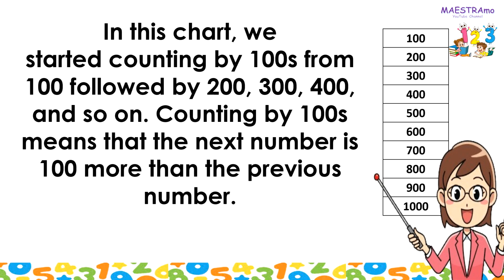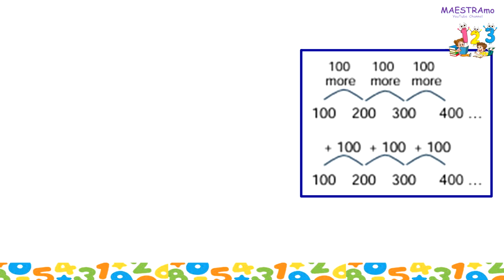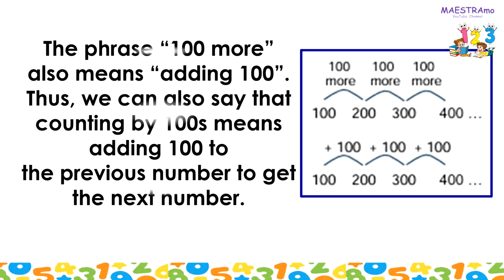Counting by 100s means that the next number is 100 more than the previous number. The phrase 100 more also means adding 100. Thus, we can also say that counting by 100s means adding 100 to the previous number to get the next number.